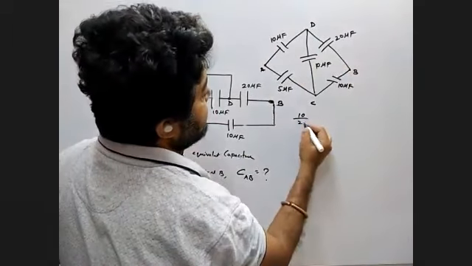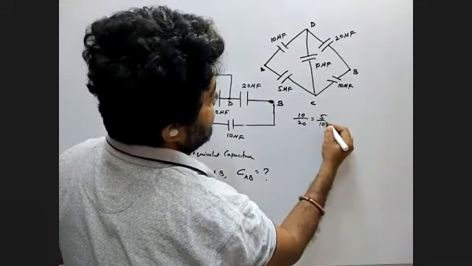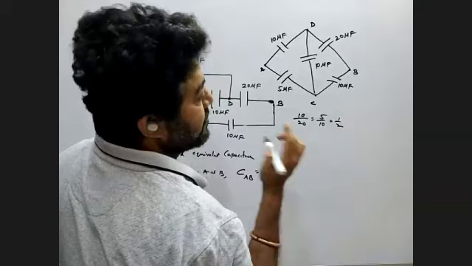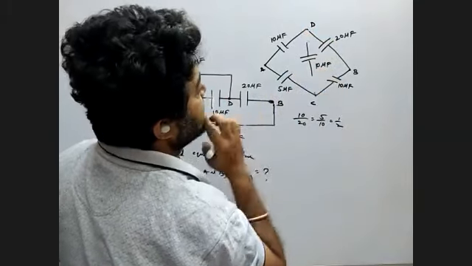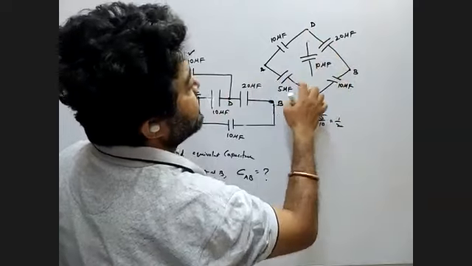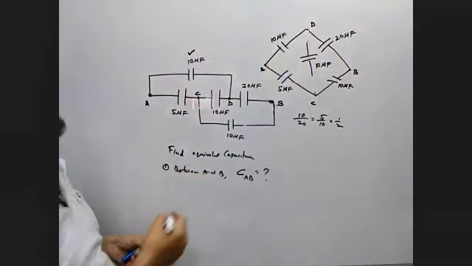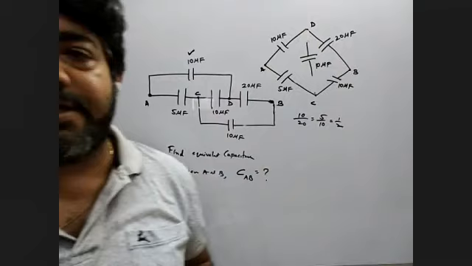Now, see, it is very clear, it is very obvious. 10 by 20, that is 5 by 10, that is 1 by 2. So yes, it is balanced bridge. So you can remove this C5. Now these two are in series, these two are in series, they are in parallel. Calculate and tell me the answer.